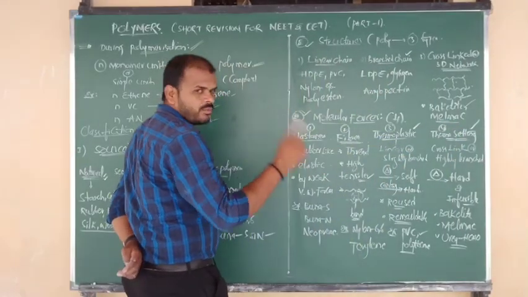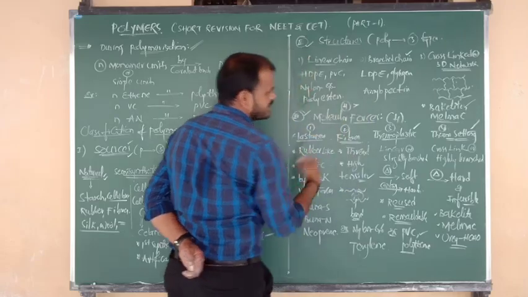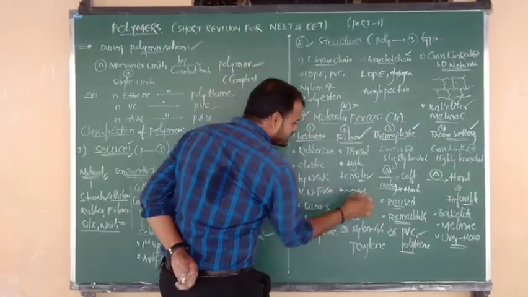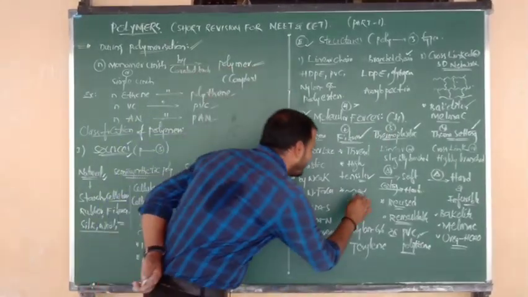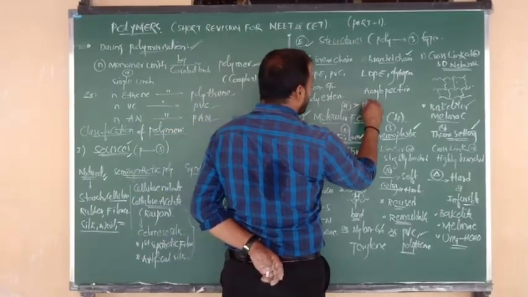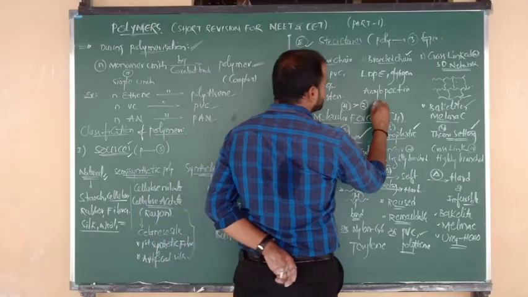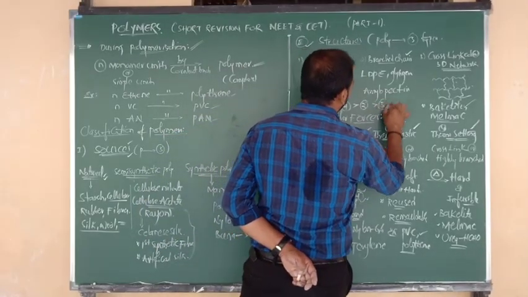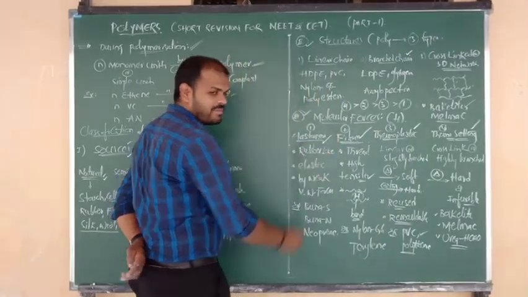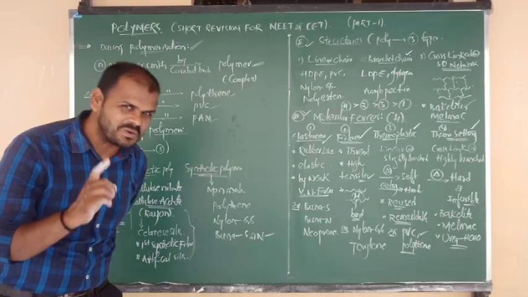Among the four, thermosetting polymers contain more intermolecular forces, greater than thermoplastics. After that we have fibers, due to the presence of hydrogen bonds. This is your important point: after thermosetting, fibers have more intermolecular forces. Second is fibers, and next is thermosetting, third. Very weak intermolecular forces are present in elastomers and rubber polymers, due to the weak van der Waals forces. Okay beta?